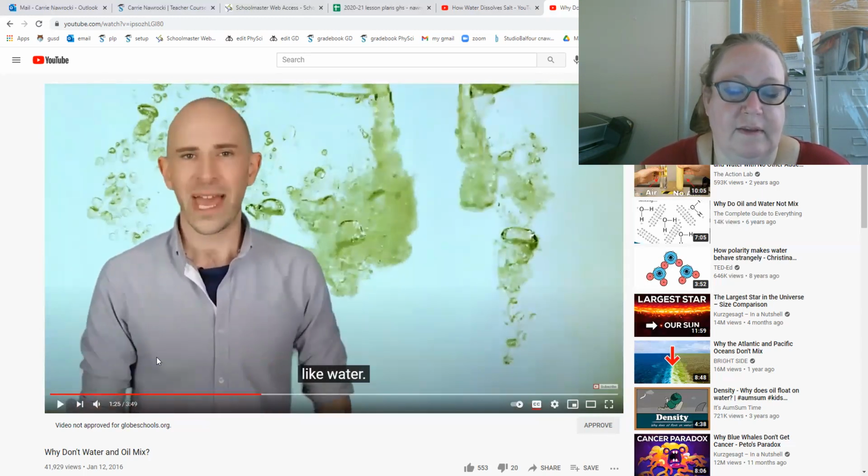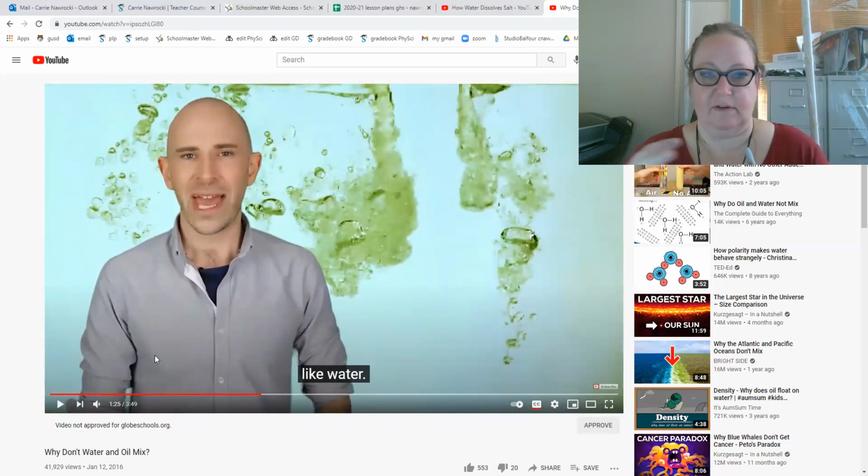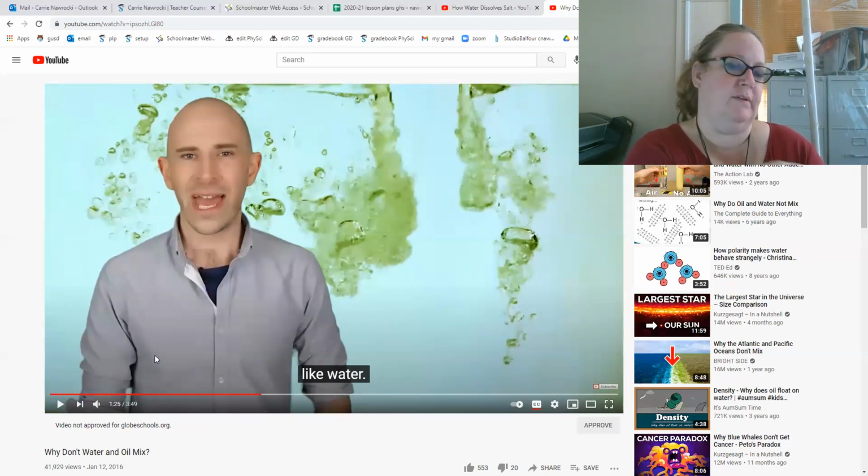Okay, so he's saying that they're different because oil is not polarized. It doesn't have a positive or a negative side. And so the water molecules can't really be attracted to it. There's no positive for the negative to attract to, or negative for the positives to attract to. It can't get to it.